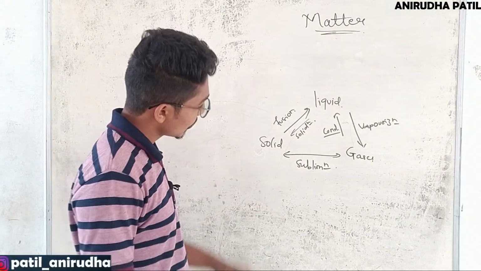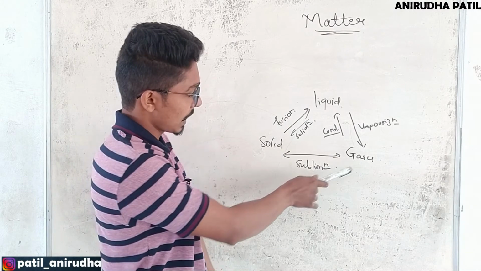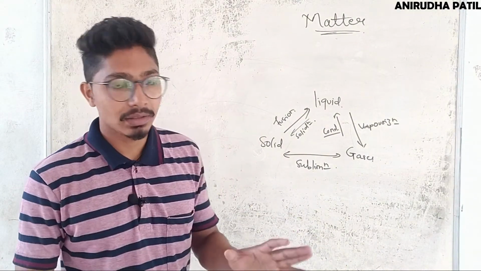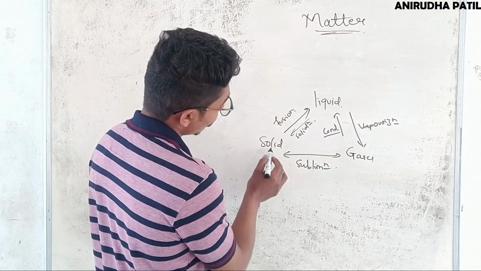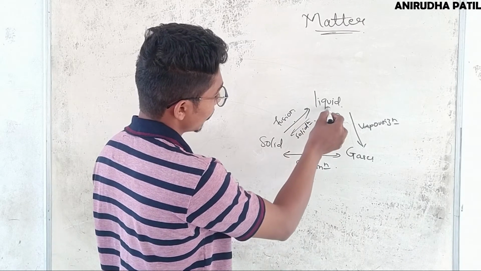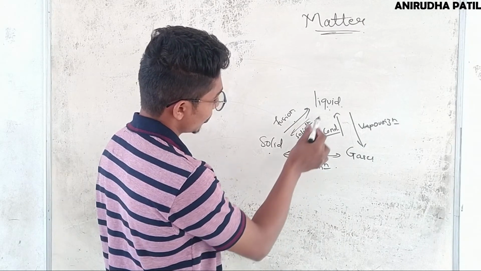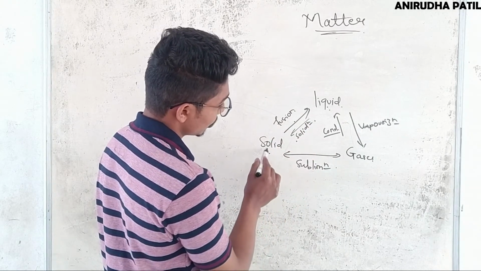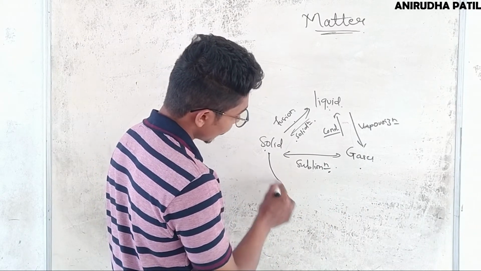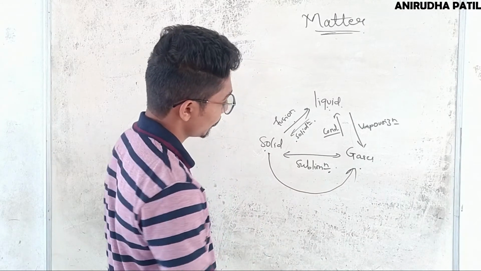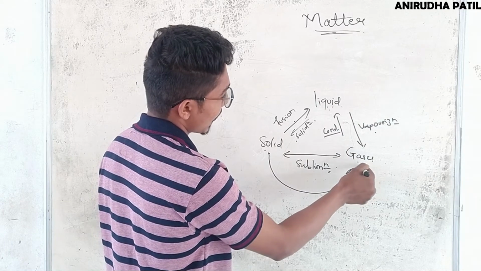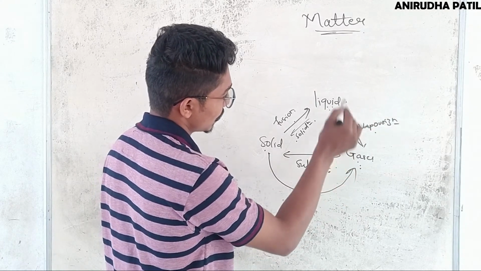The last concept is whether solids, liquids and gases, that is states of matter, are interconvertible or not. The answer is yes. How? So solid can be converted into liquid state by the process known as fusion, and liquid can be converted into solid state by the process of solidification. Similarly, solid can be converted to gases by the process of sublimation. Sublimation is nothing but solid can directly be converted into gases. Okay, and the process of conversion of liquid to gas is known as vaporization, and from gas conversion to liquid is known as condensation.